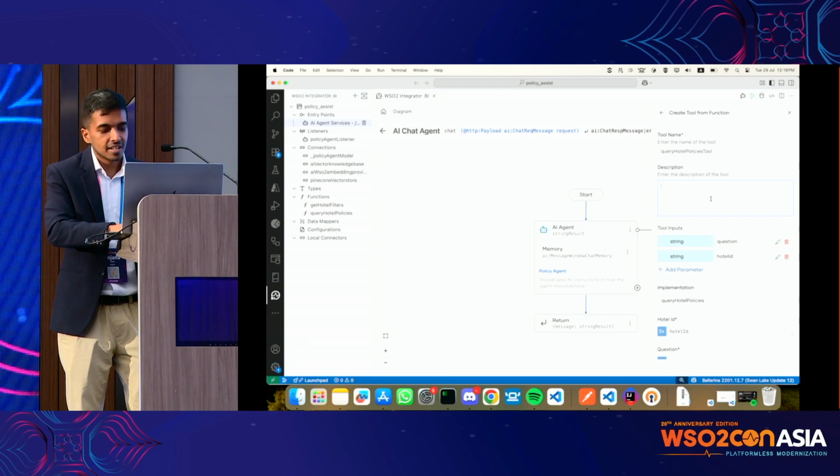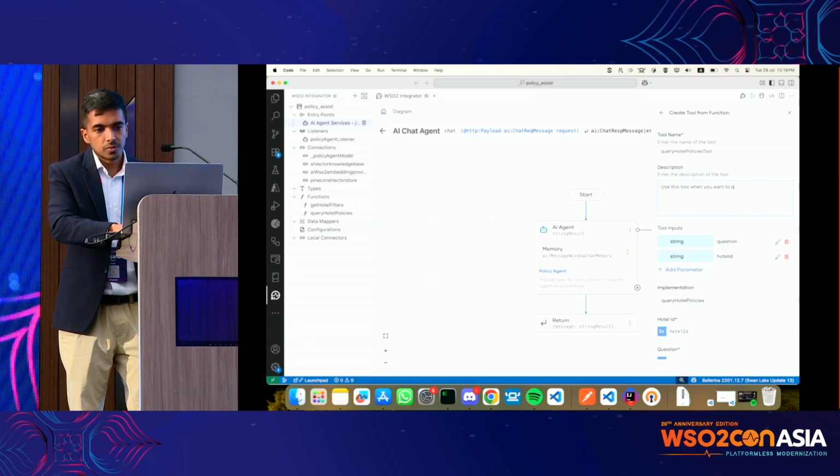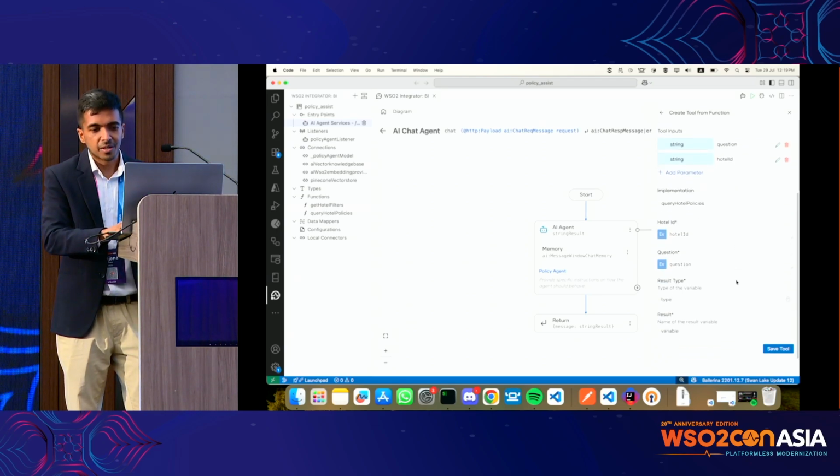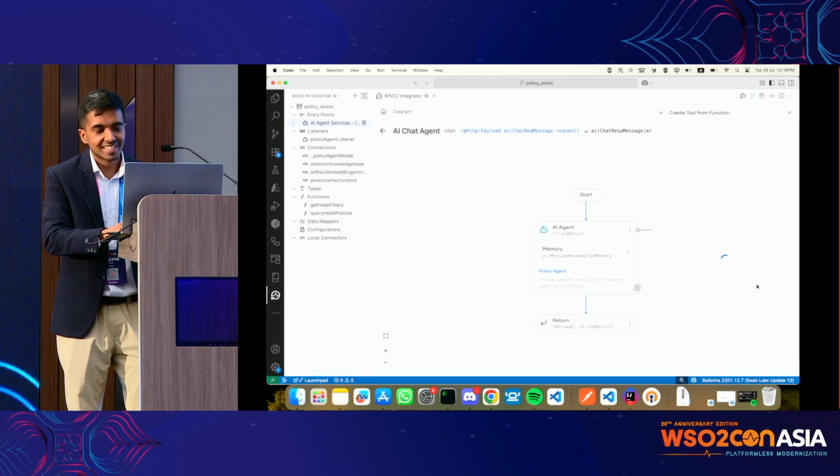So I'm going to say, use this tool when you want to query hotel policies. Ideally, we have to play around with this a lot, but I'm just going to wing it here.